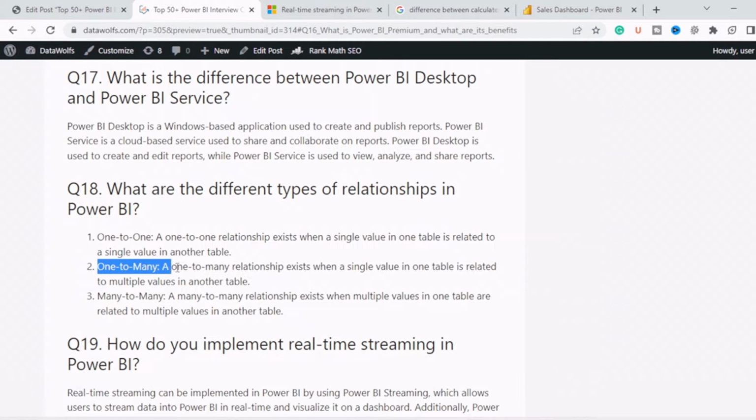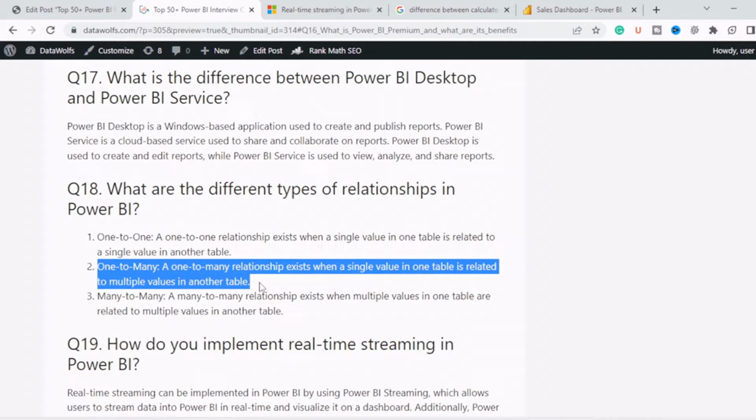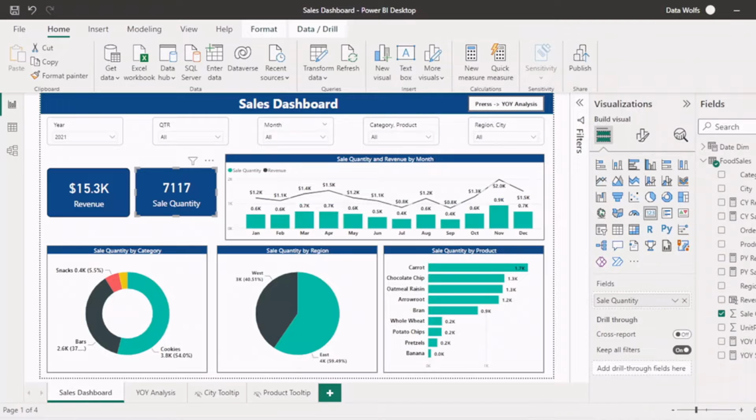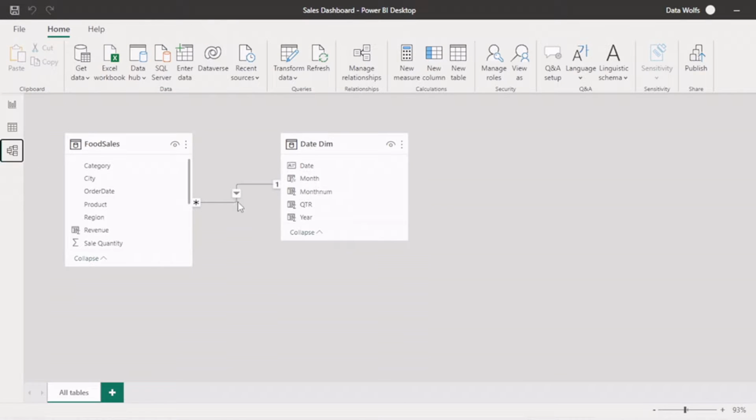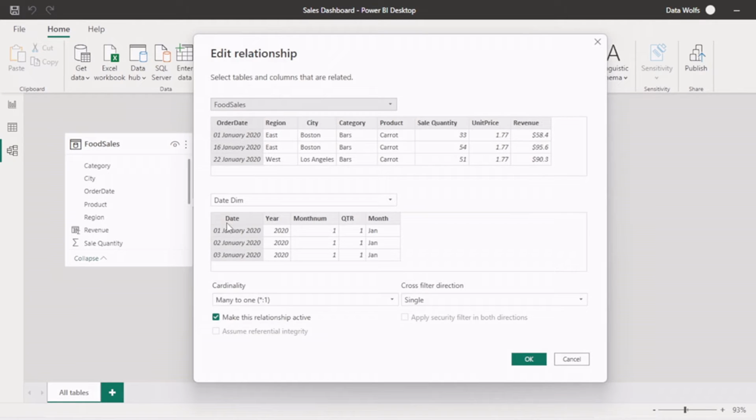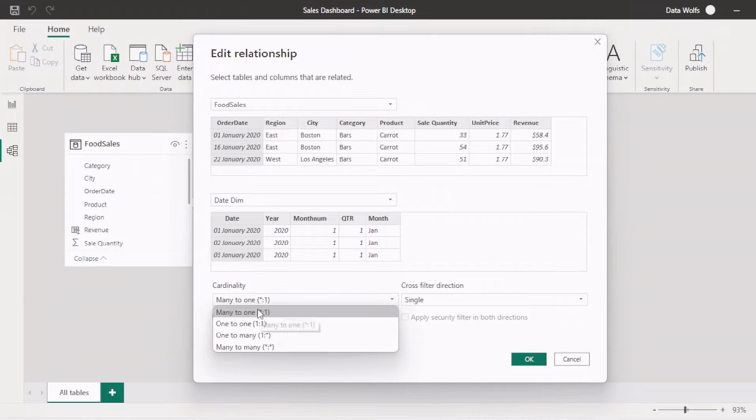The best approach is a one-to-many relationship between dimension and fact table. You can check this here in the data model tab. So these two tables are connected with a one-to-many relationship, and if you go to properties, you can see how many relationships are possible. That is one to many, many to one, one to one. These two are the same, you can say.